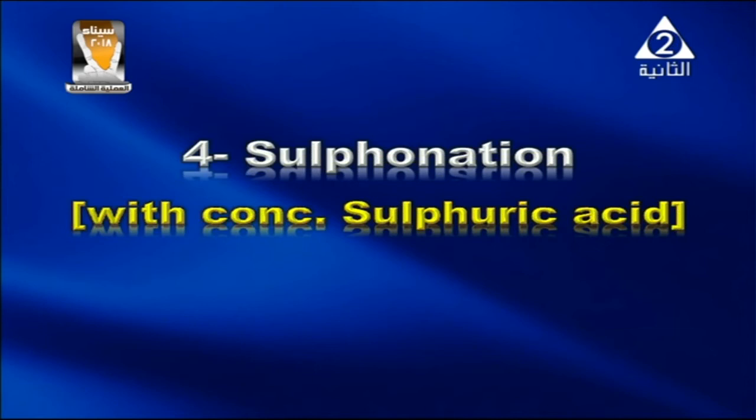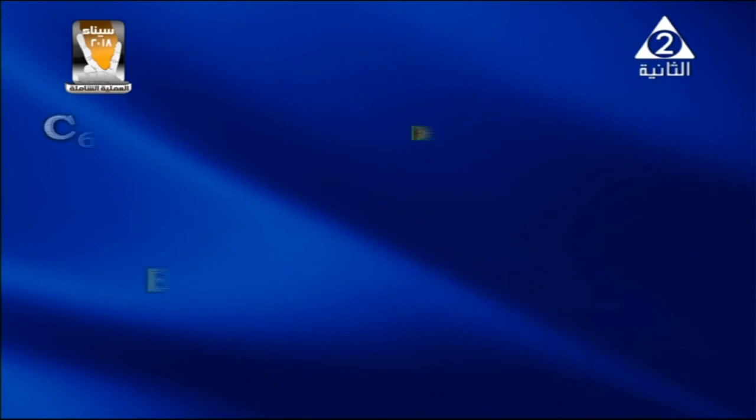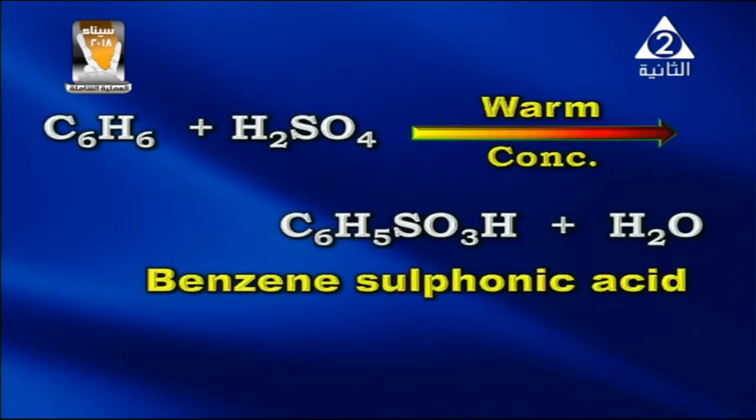Now the fourth type of substitution reaction of benzene is sulfonation reaction, which is the reaction with concentrated sulfuric acid. In this reaction, my dear student, the hydrogen atom of the benzene ring is replaced by sulfonic acid group, SO3H group. Here, the equation of the reaction: benzene reacts with concentrated sulfuric acid, which is warm, gives benzene sulfonic acid, releasing 1 mole of water.